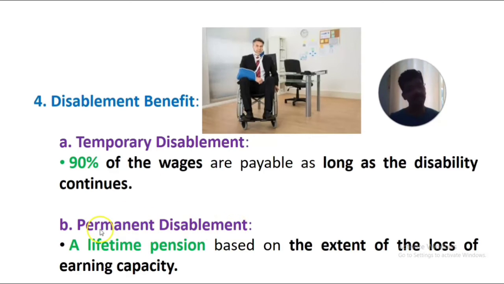Then, if the disability becomes permanent, that is permanent disablement, a lifetime pension is granted, based on the extent of the loss of earning capacity of the worker. According to how much loss he has from the permanent disablement, a lifetime pension is granted to each worker or employee. So that is about the disablement benefit in both temporary and permanent disablement.